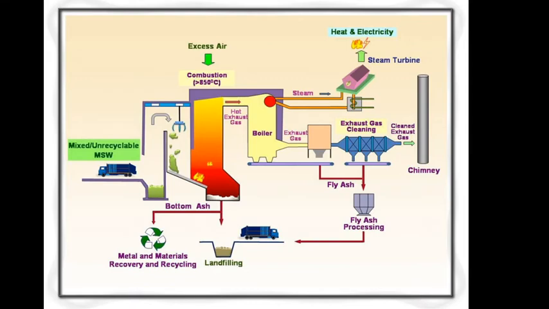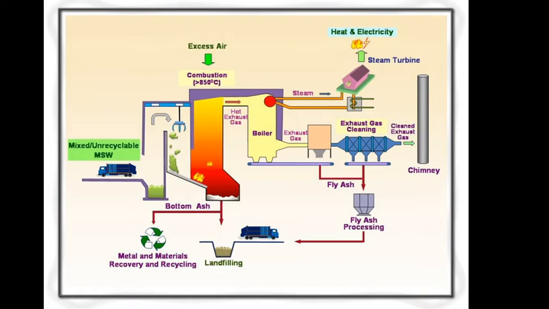So the mixed, unrecyclable waste which comes from the collection point or transfer station is emptied into the collection pit. After that, it enters the combustion chamber, where a high combustion temperature of more than 850 degrees Celsius is maintained.